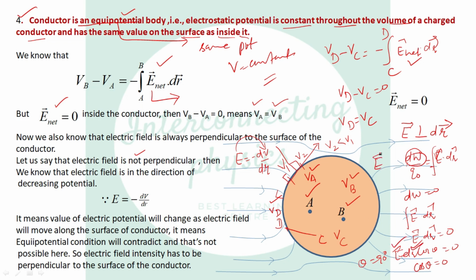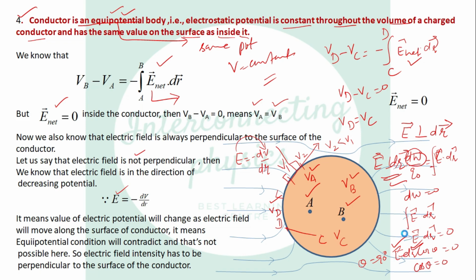So electric field is perpendicular to the equipotential surface. Is that clear? A conductor is an equipotential body, that is, inside the conductor and on the surface the value of potential is always the same. And number 2, conductor is always an equipotential surface, so the electric field vector is always perpendicular to the surface of the conductor.